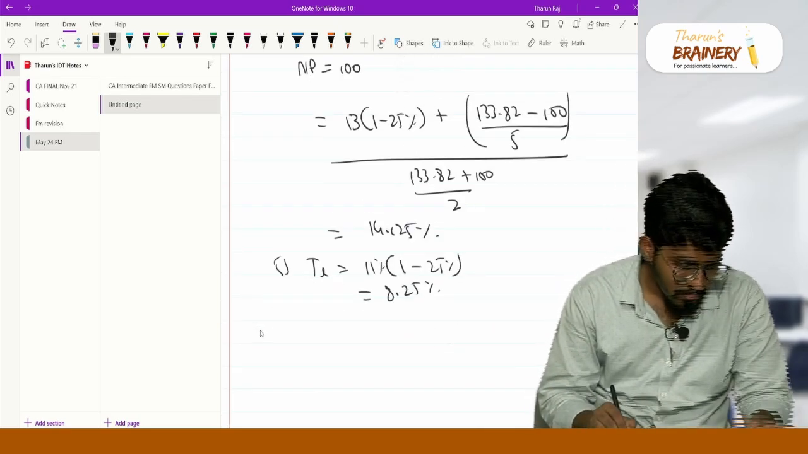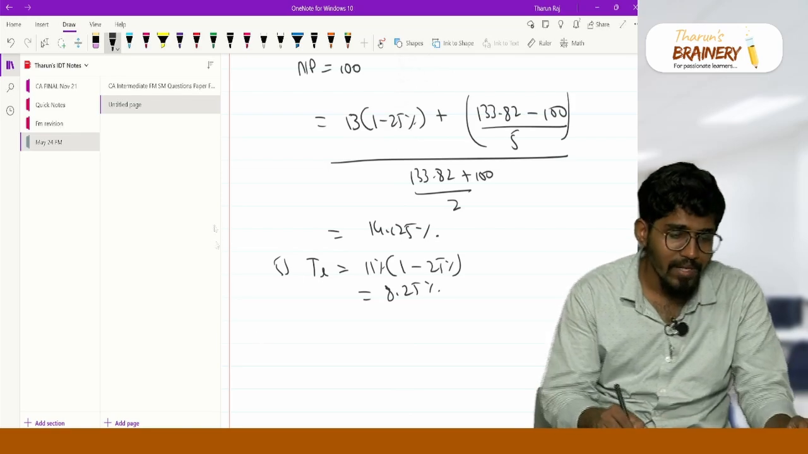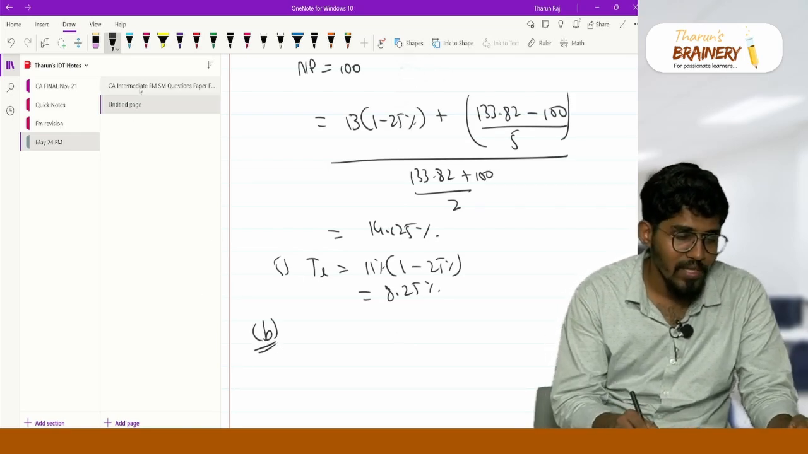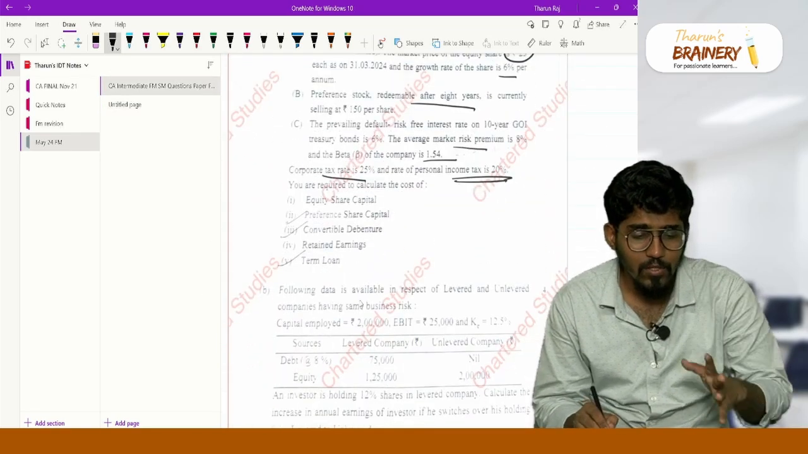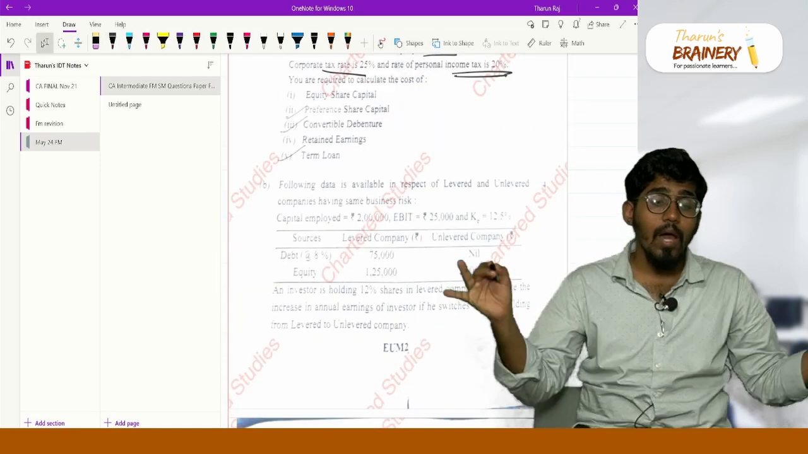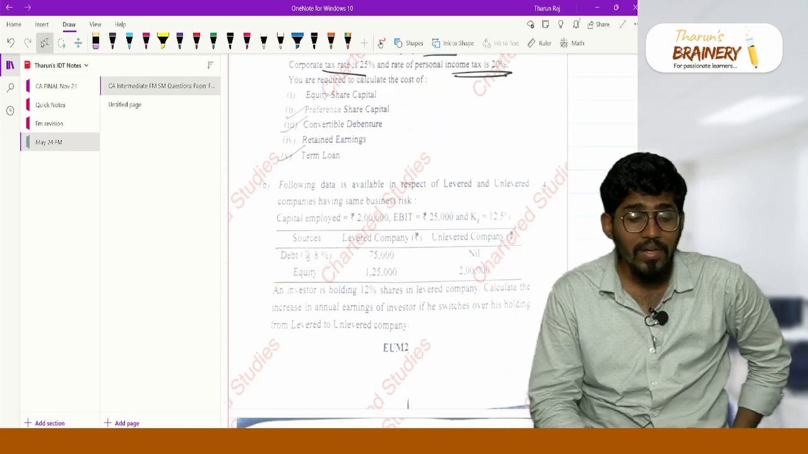So with this question number 2, part A is over. Now let us go to part B. Part A is over, you will get 5 marks. Part B, the arbitrage problem.